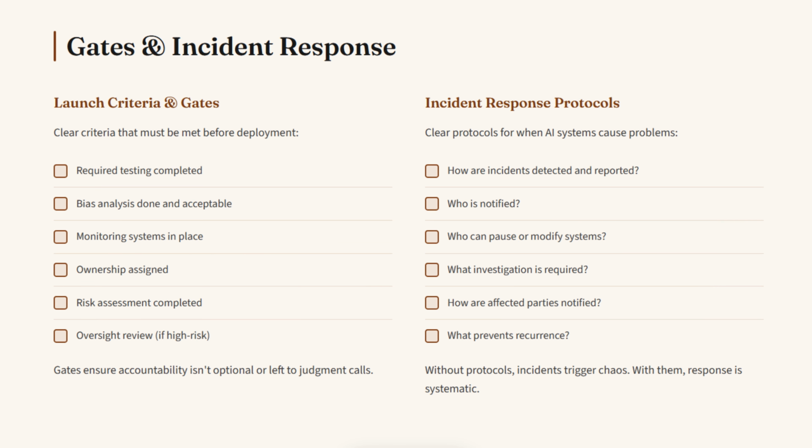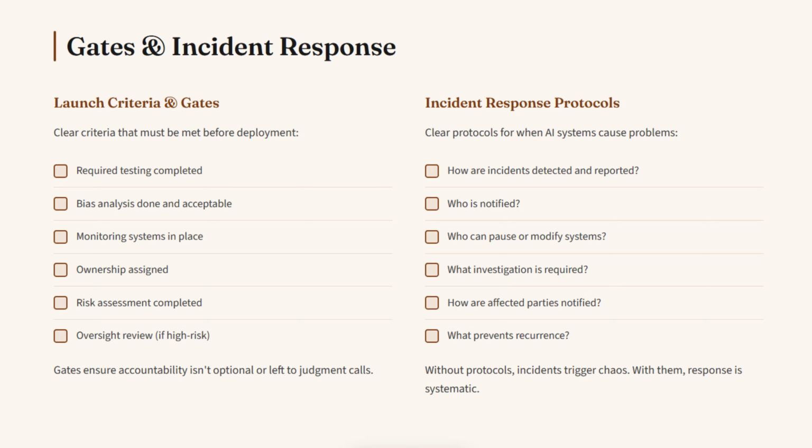There are also launch criteria and gates. Establish clear criteria that must be met before AI systems can deploy: required testing completed, bias analyses done and acceptable, monitoring systems in place, ownership assigned, risk assessment completed, and oversight review, particularly if high risk. These gates ensure accountability isn't optional or left to judgment calls about whether we're ready enough.